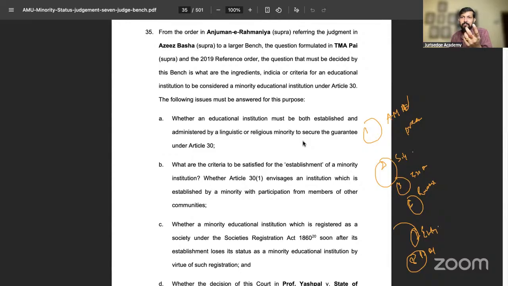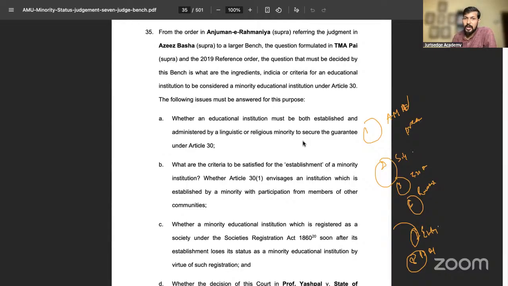Suppose establishment can be done by the legislature, but administration, if it is done by Muslims, can it be called a minority university? That issue is very important because as per Aziz Basha, the legislature created the AMU Act and created the university. But post amendment 1981, power has been shifted to Muslims. Administration is done by Muslims. So establishment done by the enactment, administration done by the Muslim community, whether that will be called a minority university under Article 30. That is the first issue.